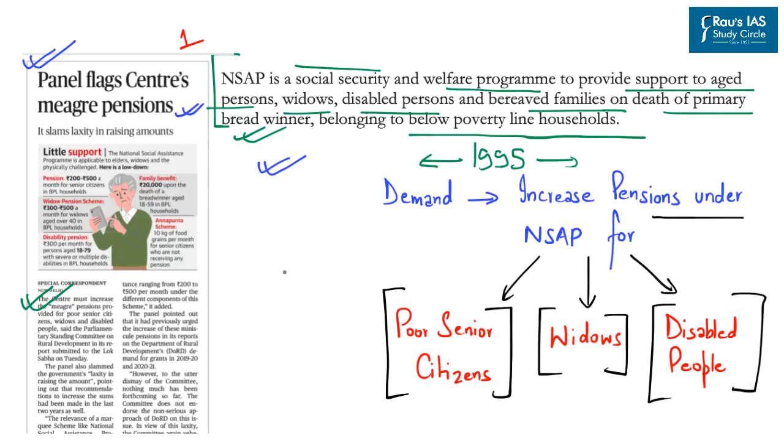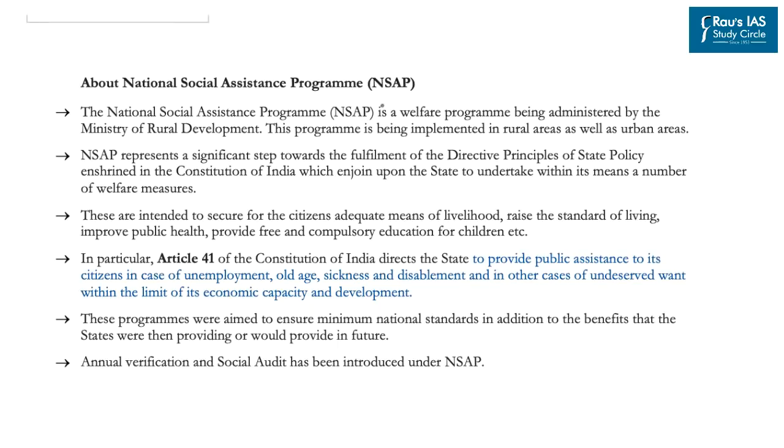So, from our prelims perspective, National Social Assistance Program becomes very important. So, in this regard, let's go through some of the important highlights of this program. Now, first and foremost, it is a welfare program and it is being administered by the Ministry of Rural Development. Now, this program is implemented both in rural and urban areas. Now, the government initiated this program in 1995 as a step towards fulfillment of Directive Principles of State Policy, especially under Article 41 of the Indian Constitution.